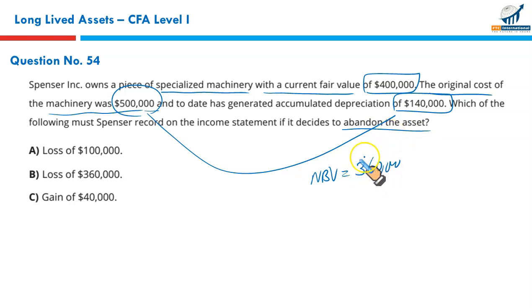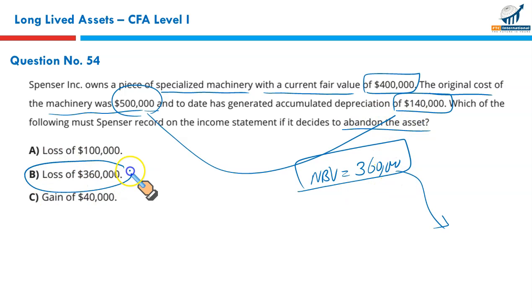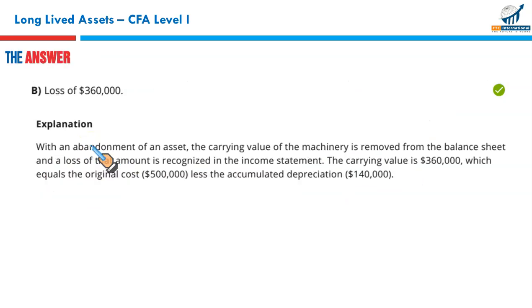Right? This $360,000 is now going down the drain, finished, gone. So that means the whole of this $360,000, because the asset is being abandoned, is a loss. That makes B the correct option.